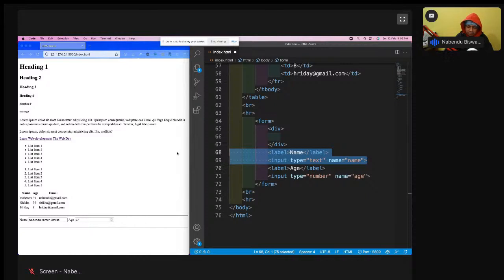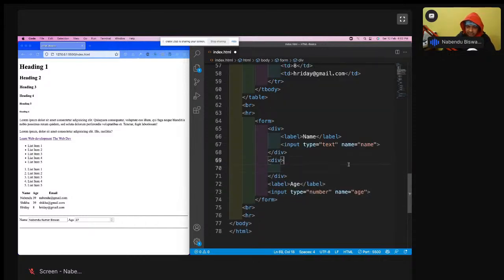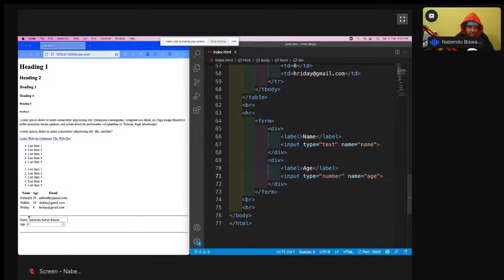Inside this div, I will move the first thing, and I will have another div, and inside that div I'll move this. Now I'll save it. Now you'll see both of them are coming on different lines, but both of them are very close.